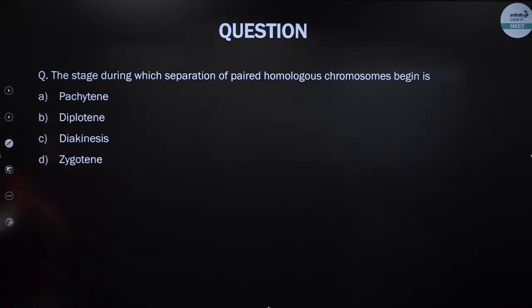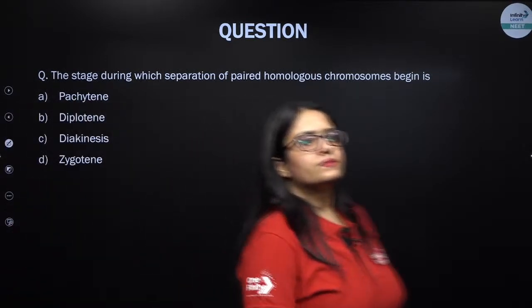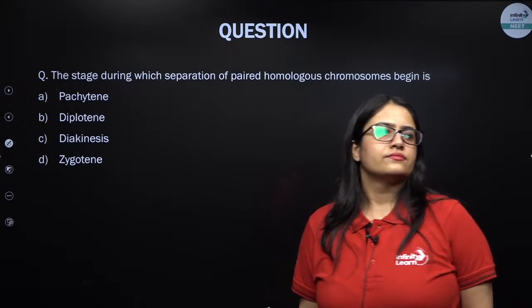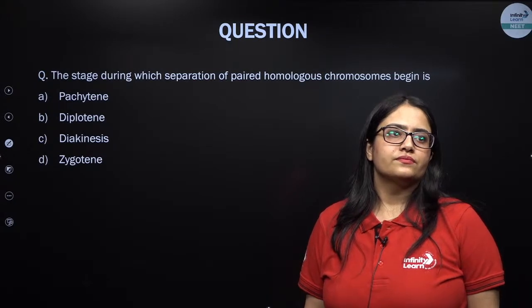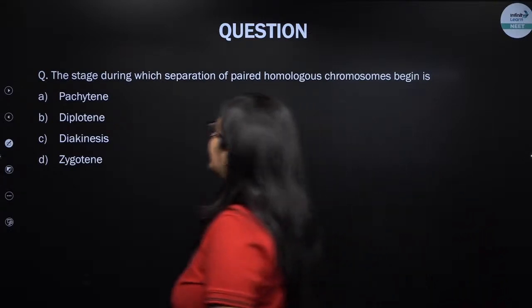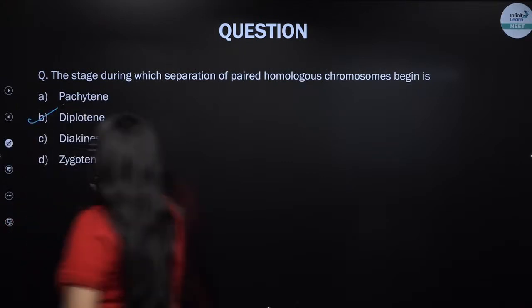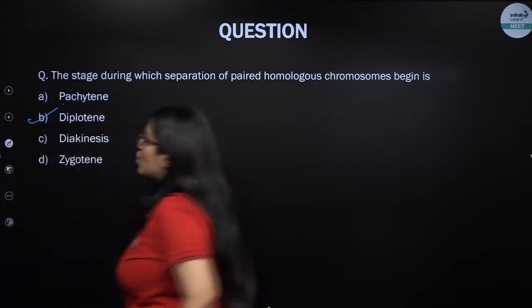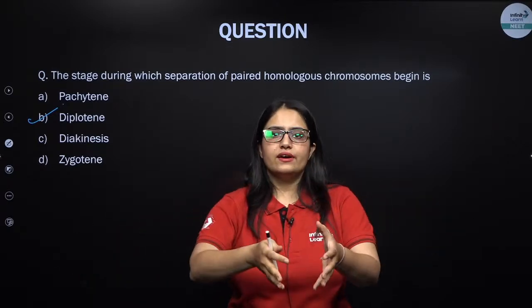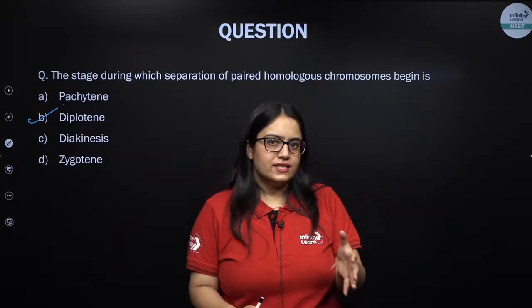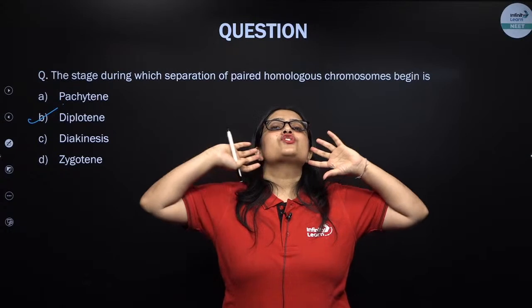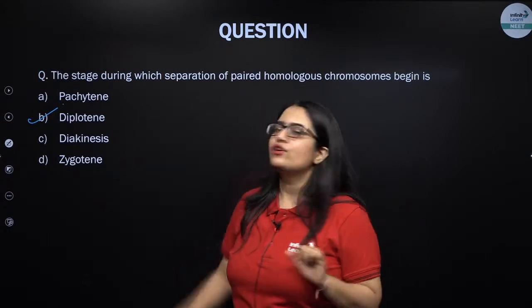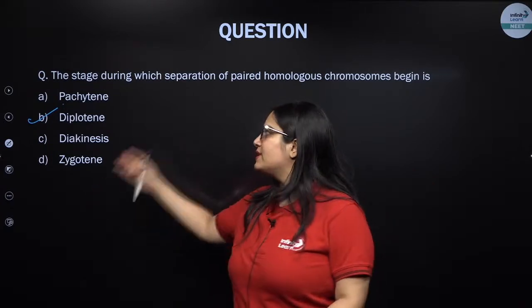Which is the stage? Come on everybody, that's a very good question. That's absolutely correct. It is diplotene. तो देखो बच्चों, listen this very carefully. Homologous chromosomes will come together and start pairing in zygotene stage. There will be formation of synaptonemal complex between them. There will be formation of bivalents or tetrads in zygotene, which will be even more clearly visible in the pachytene,